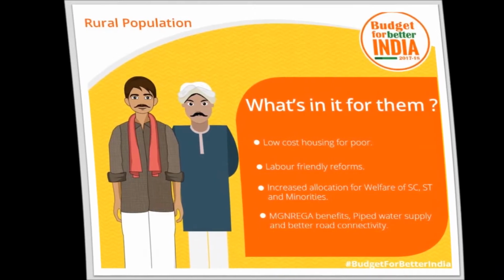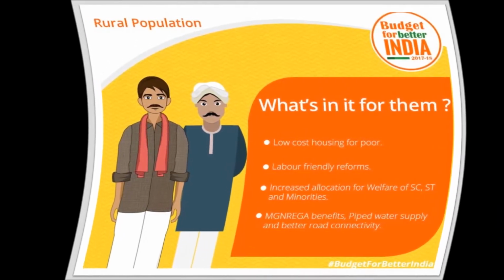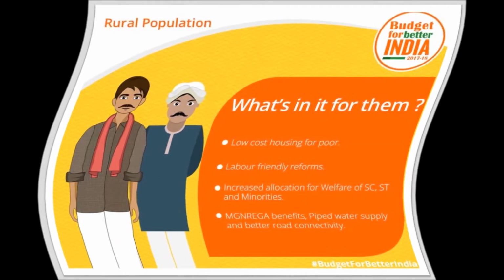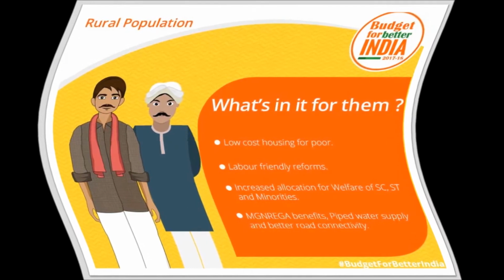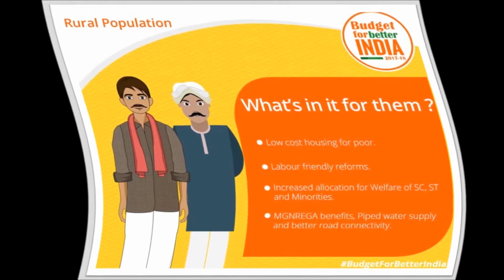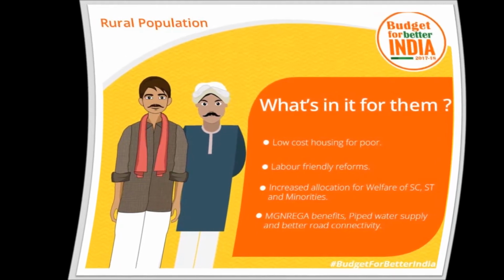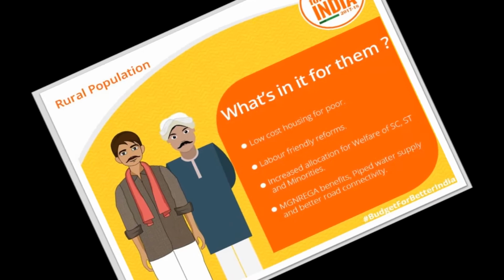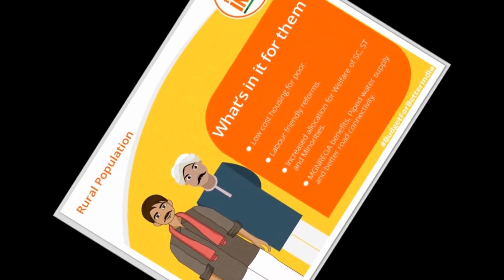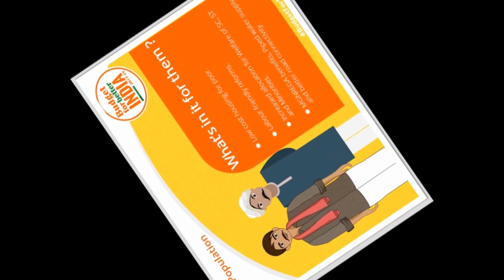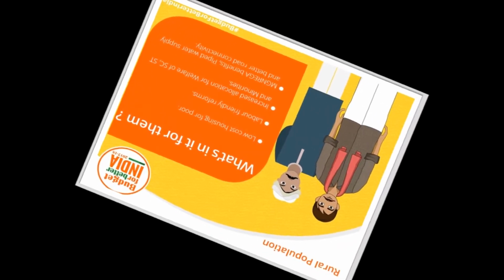So here's what our budget is supposed to do for the rural population. First is low cost housing for the poor. Yes, of course, the budget is supposed to cut the cost of houses, as RERA is going to be implemented soon from 1st May, and Maharashtra has already implemented RERA. Labor friendly reforms will be there, which will help labor to get appropriate wages and work in appropriate working conditions.